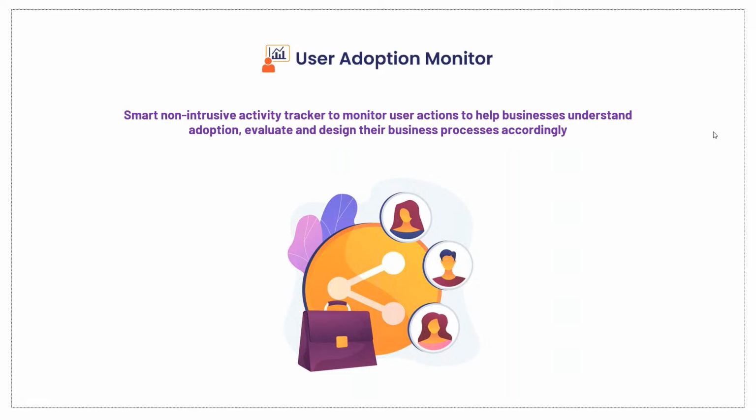But once you have motivated, it's equally important for the organizations to keep a track whether their motivational efforts are being invested in the correct direction or not, whether the users are actually adopting the CRM. And that's where our solution, user adoption monitor, is very handy.